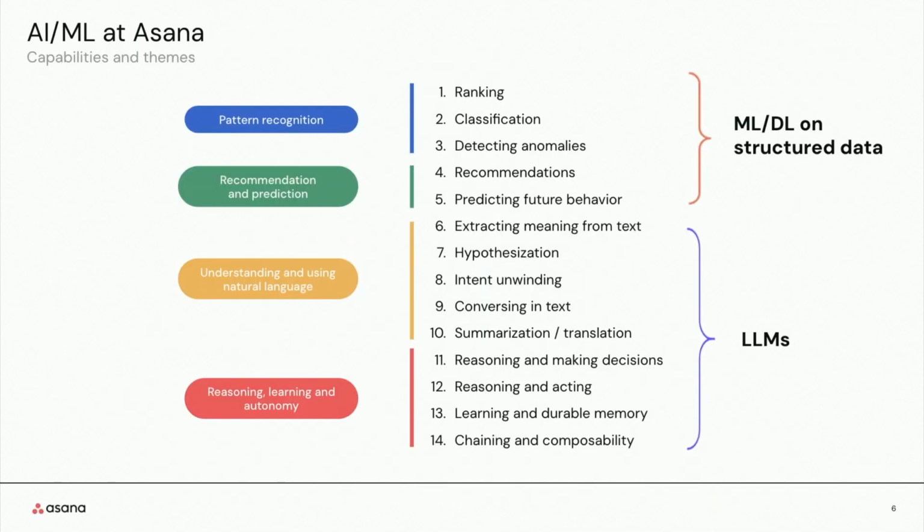So the AI and ML use cases can be broadly classified into these four themes, with each theme having multiple capabilities. So for example, tasks that deal with pattern recognition, recommendations, and predictions generally work on structured data, and machine learning, deep learning, regular algorithms are great for working on that. LLMs are typically great at tasks related to understanding natural language, unstructured data, and the two bottom themes essentially cover those kinds of tasks. In the rest of our talk, we'll be mostly focusing on the first two themes, pattern recognition and recommendations and prediction, where we build machine learning, deep learning algorithms on structured data.